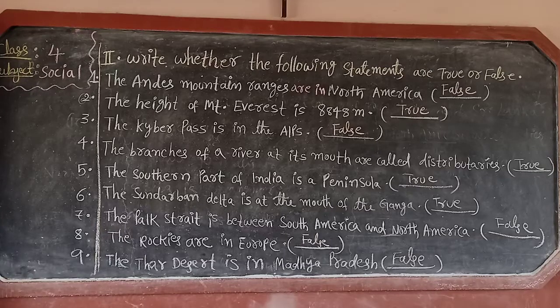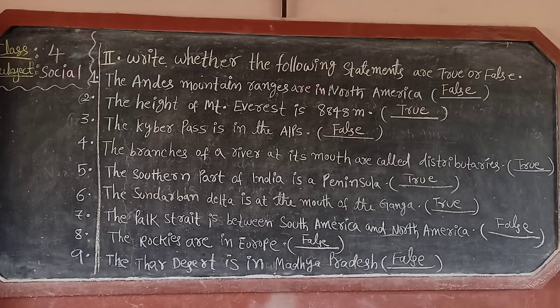Next, third one. The Khyber Pass is in the Alps. Is it true or false? False. Next, fourth one. The branches of a river at its mouth are called distributaries. Correct. So answer is true.